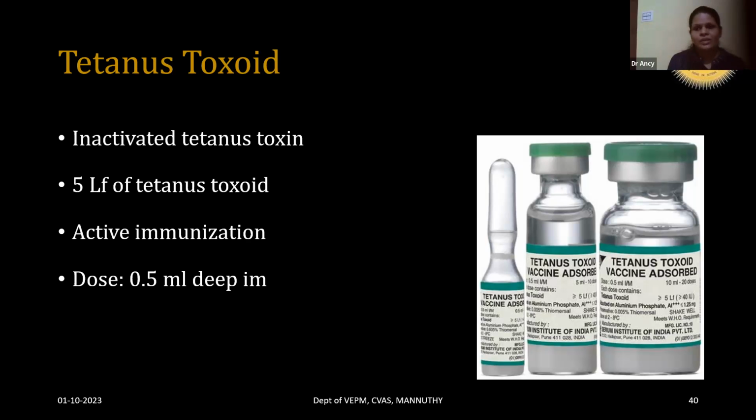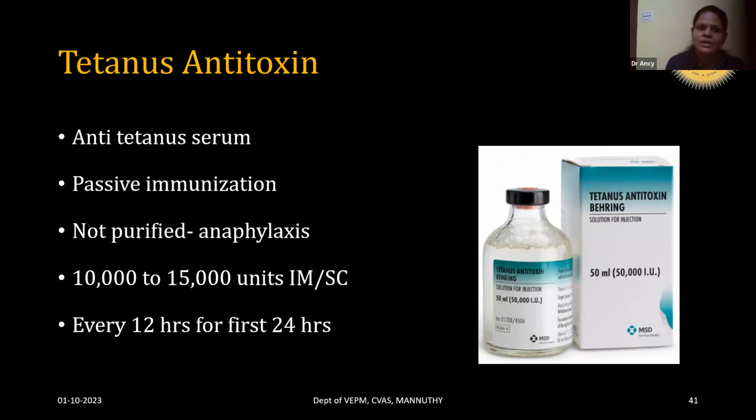This tetanus toxoid should be given to the animals that are presented with the signs of tetanus because tetanus is a disease which won't provide immunity to the affected animals. So even once the animal recovers, there won't be any immunity for that animal against tetanus. So tetanus toxoid is mandatory. Next one is tetanus antitoxin. Tetanus antitoxin, also called anti-tetanus serum, is prepared by injecting horses with tetanus toxoid, and the serum is collected and used as the tetanus antitoxin.